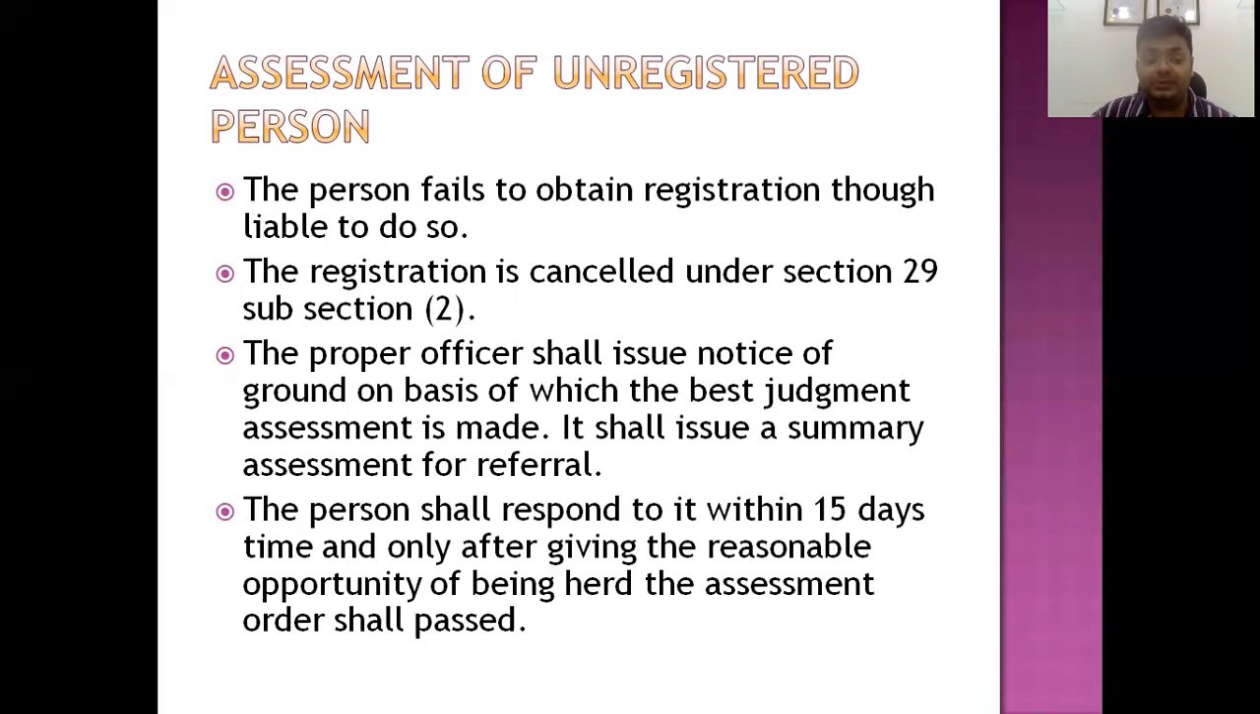In that case, the proper officer cannot know what the tax liability of the person is. So the proper officer, on a best judgment basis, will calculate the tax liability of the person and issue a summary assessment order. In that case, the person has to pay the taxes on it. The person also has a remedy of 15 days to give a proper reply to the notice of paying the taxes. So the person can respond within 15 days to reply to the notice as well.